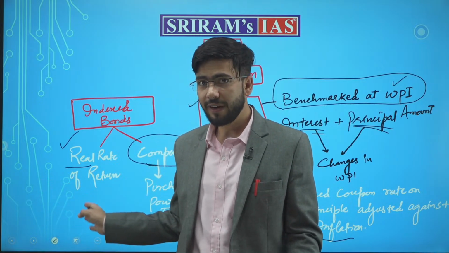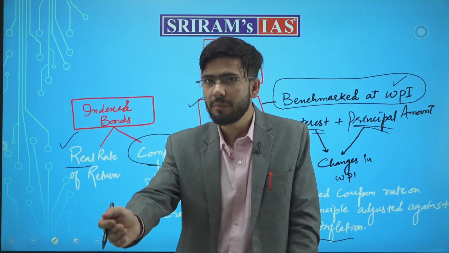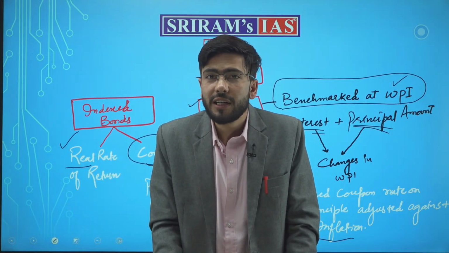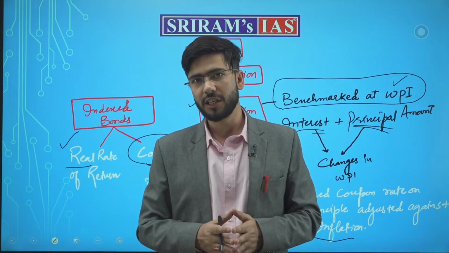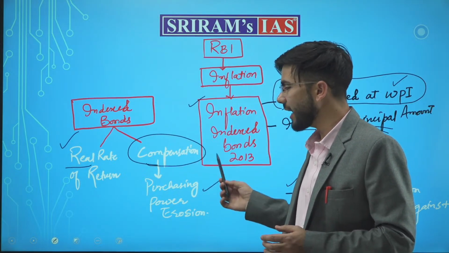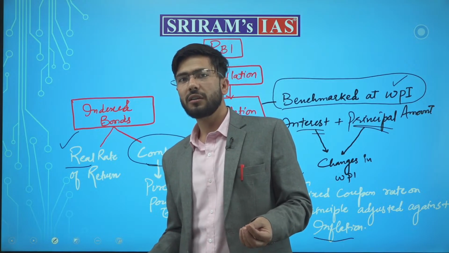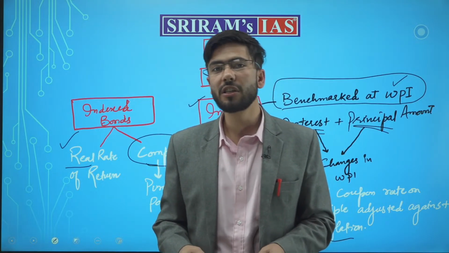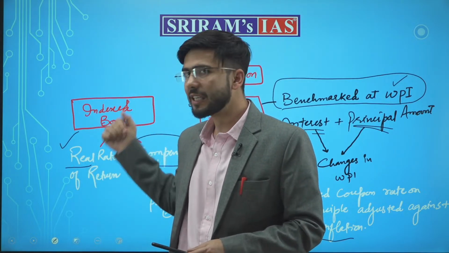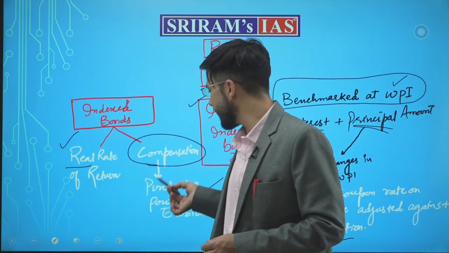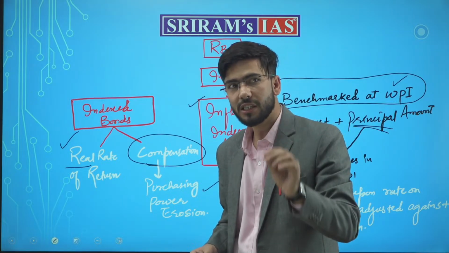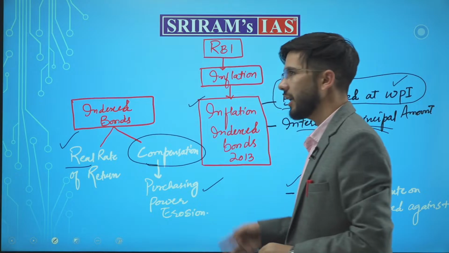Why am I defining it here? Because we will see that in the upcoming questions, purchasing power against the inflation. This concept, that inflation actually decreases the purchasing power. Now understand, purchasing power erosion happens because of the consequence of what? Inflation. How does the indexed bond check this purchasing power erosion? By checking that the effect of inflation on the returns of this bond has been nullified. Okay, done. Let's go next.